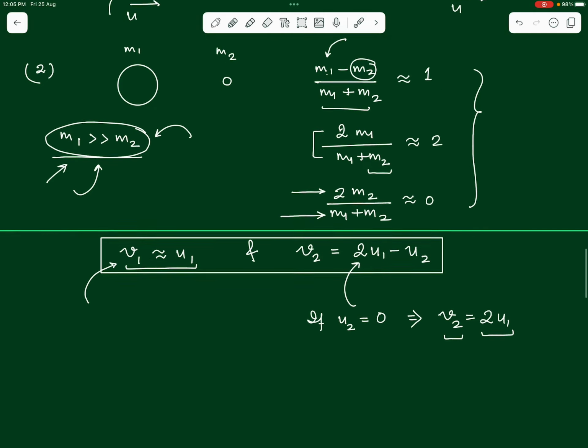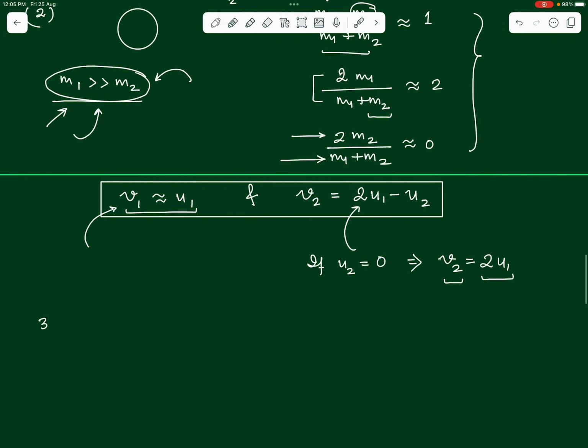The third special case that we can take up here is when a light body comes and hits a heavy body from behind. So, a very light body, a bicycle this time, hits a truck from behind. Okay. So, m1 is now much less than m2.